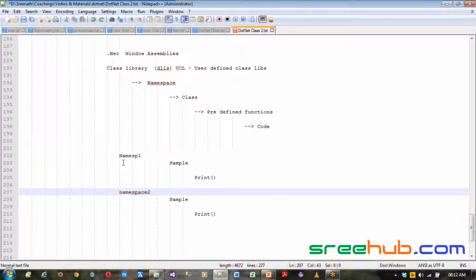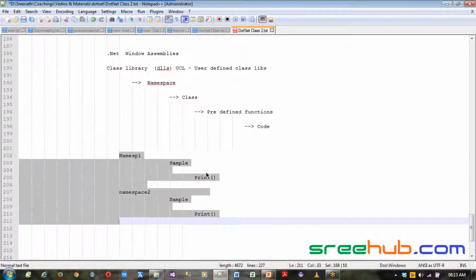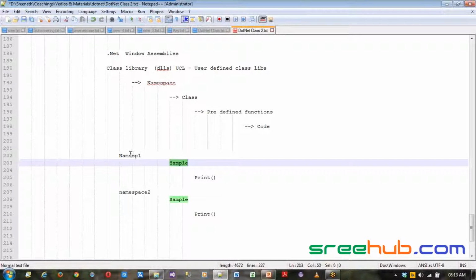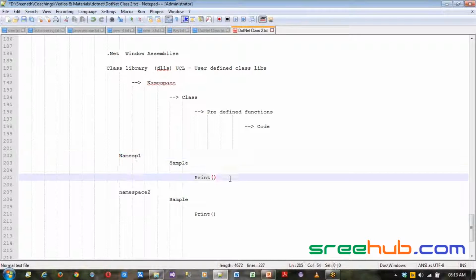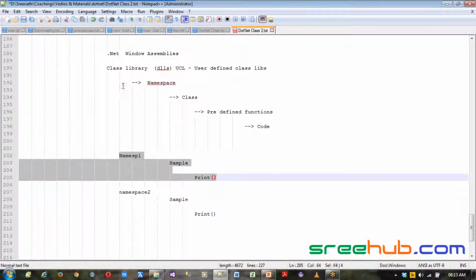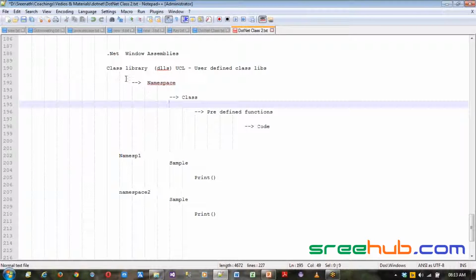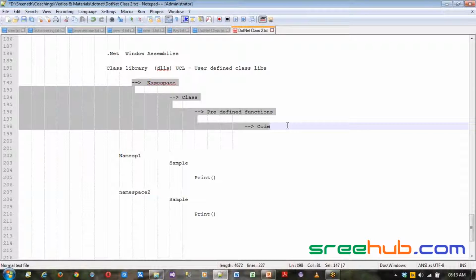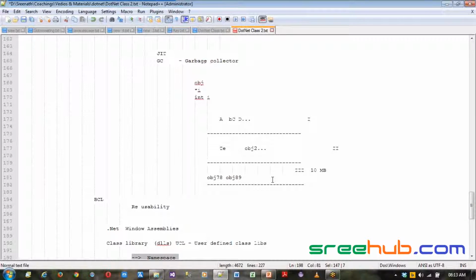This is how the ambiguity will be differentiated. Whenever I go to print, I know which class it is and I know which namespace it is. The functionality will be different, or maybe the names are the same. So using this hierarchy, which is a recommended hierarchy you can follow even when writing your own assemblies, will definitely avoid ambiguity in your code. So this is what we have in the .NET framework and how it works internally.